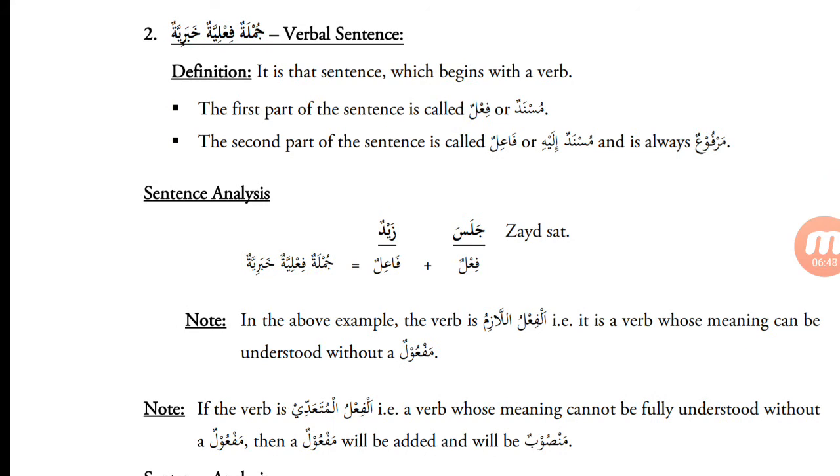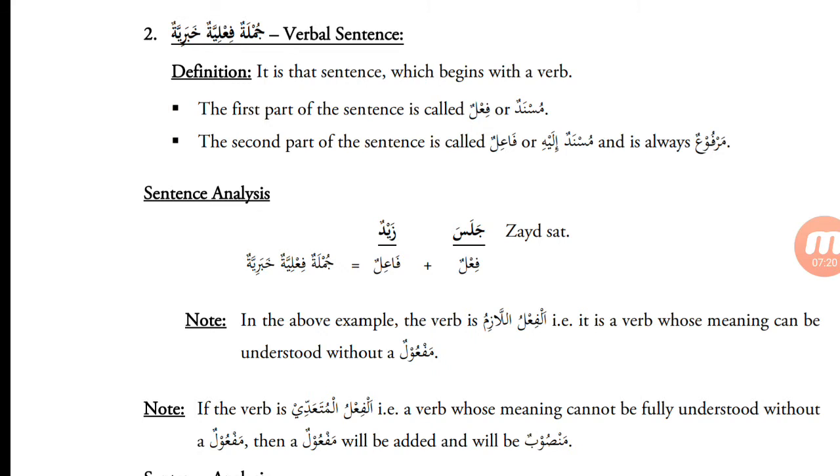Jumlatun fi'liyatun khabariyah, verbal sentence. Definition: it is that sentence which begins with a verb. So any sentence you see in the Holy Quran that begins with a verb is a jumla fi'liya khabariyah. Jumla fi'liya khabariyah, verbal sentence, begins with a fi'l, verb.